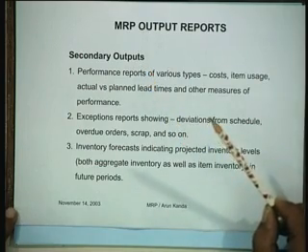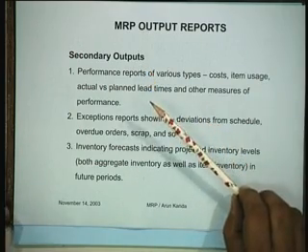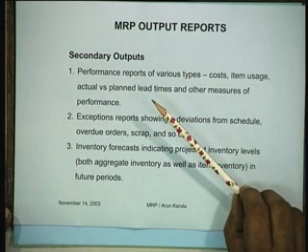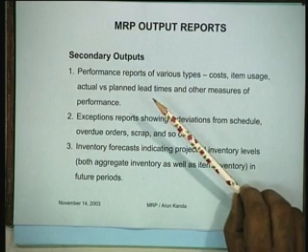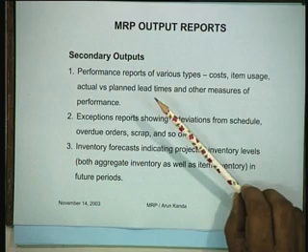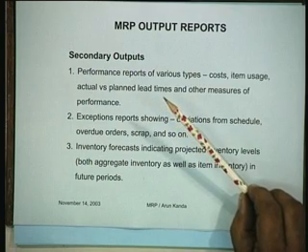Primary reports meaning that they are generally the kind of reports which are generated by any MRP system. And then of course you can generate any number of secondary outputs. Secondary outputs are generally those outputs which you generate on the basis of specific requirements. So these are custom made to the requirement.